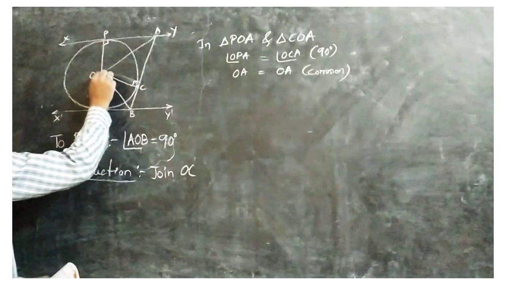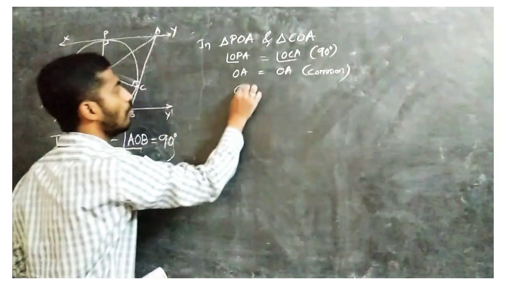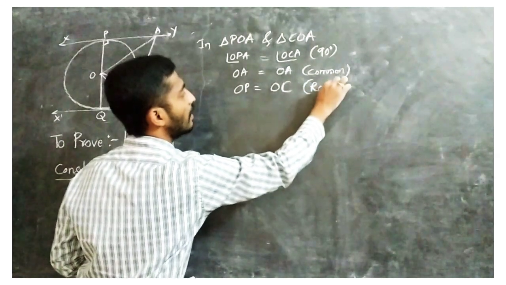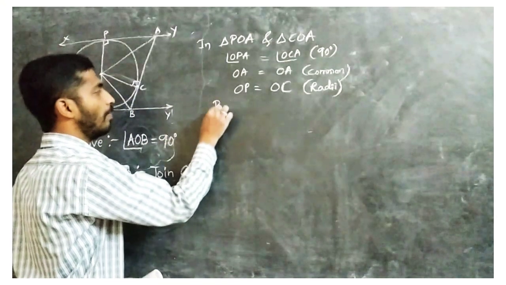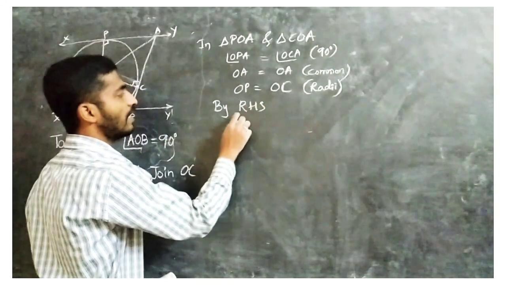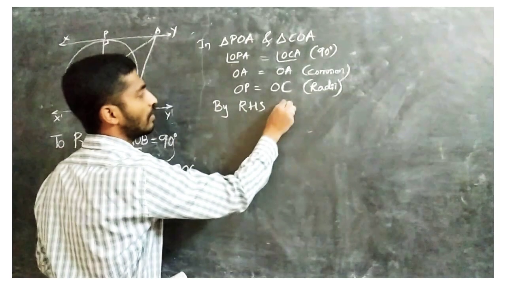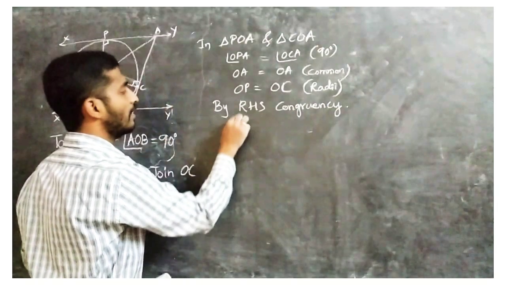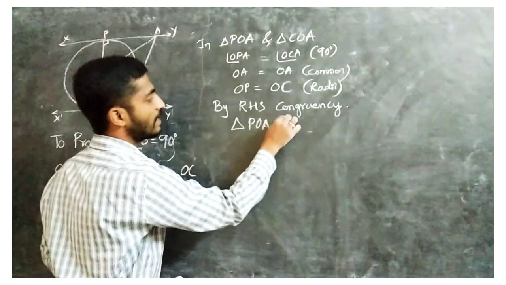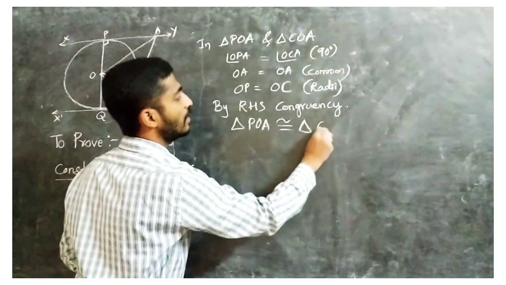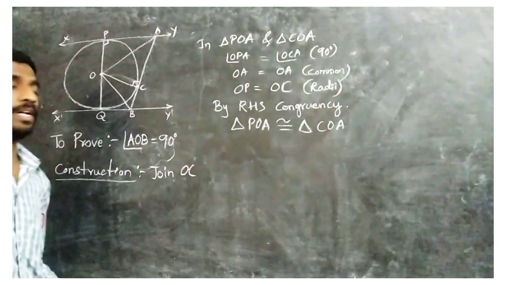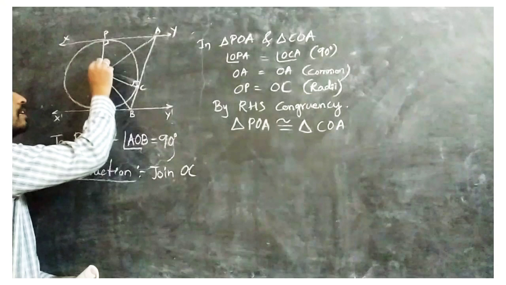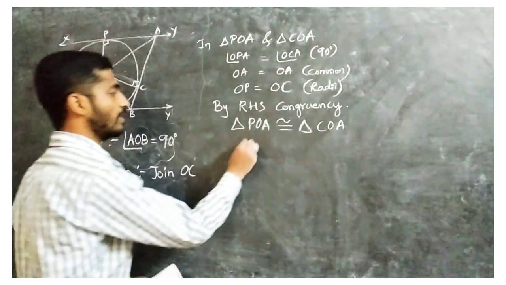Okay. Next, OC equal to OP or OP equal to OC, radii of the same circle. So by RHS, meaning right angle hypotenuse side, congruency, triangle POA is congruent to triangle COA. Okay, these two triangles are congruent. So when they are congruent, then their corresponding angles will be equal. Which are those?